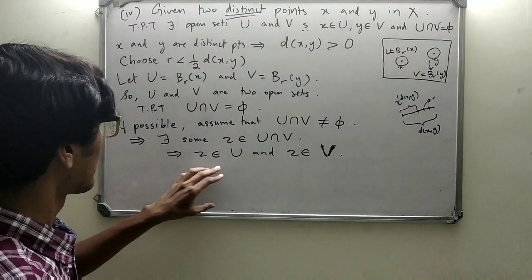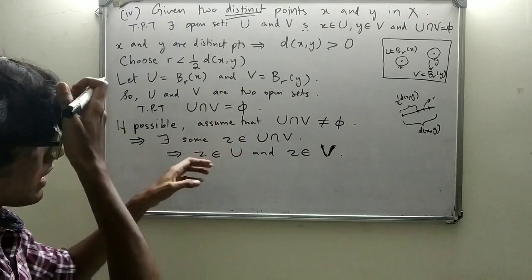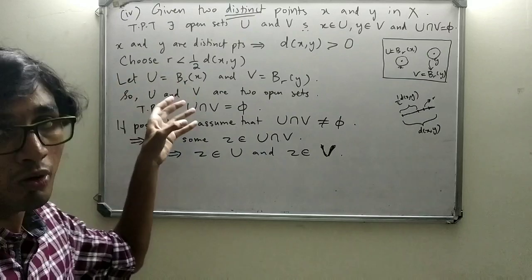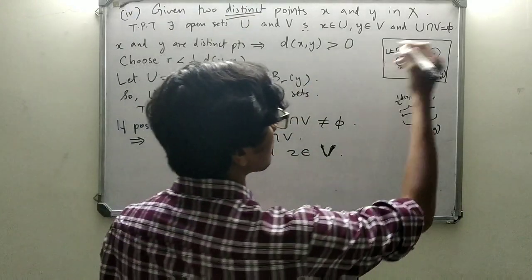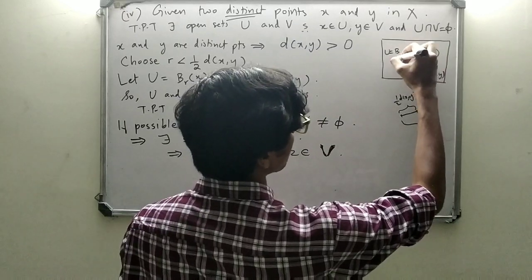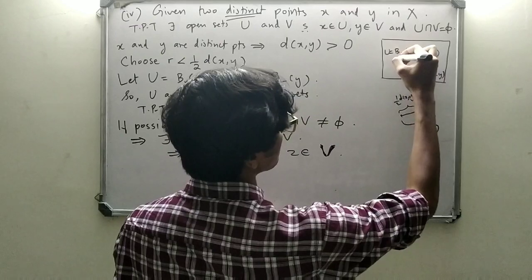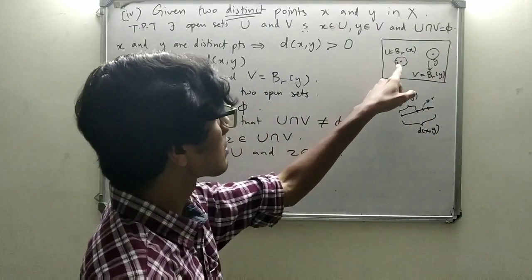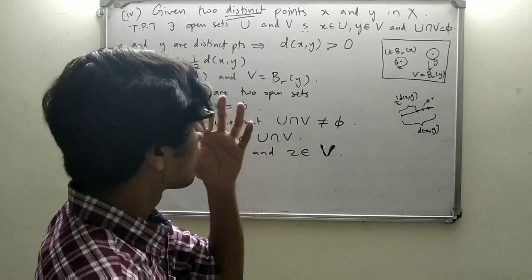Now, here U is an open ball, Br of X. And Z is an element of that open ball. So if Z belongs to this open ball, I'm going to plot Z over here. Okay. This Z and this point at the center, that's X, right?